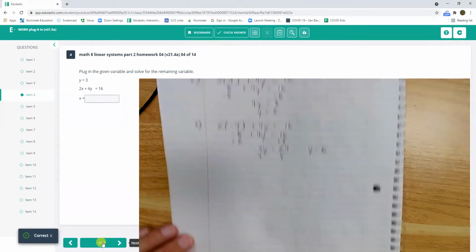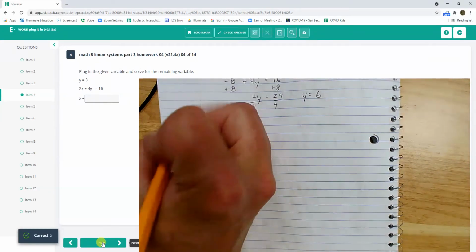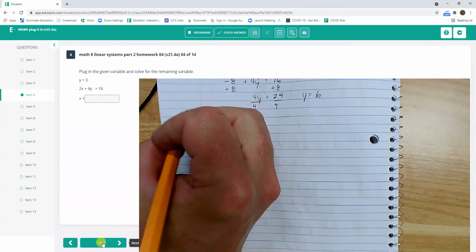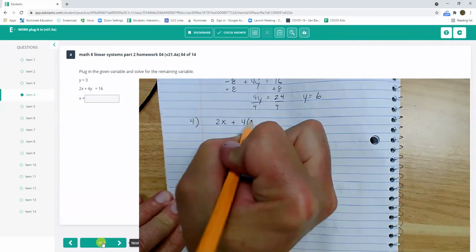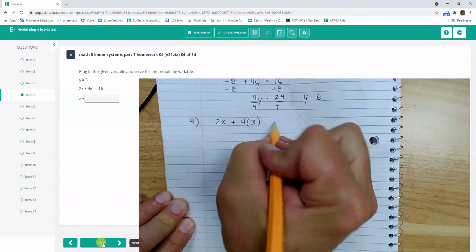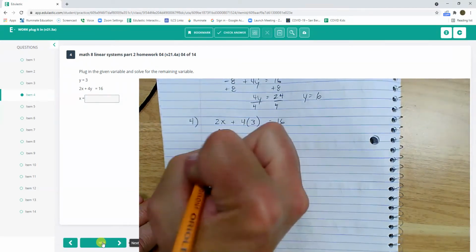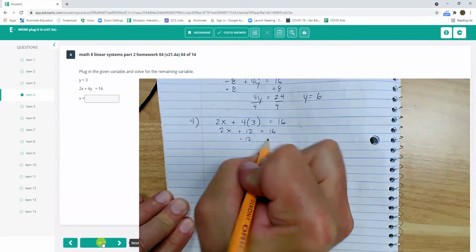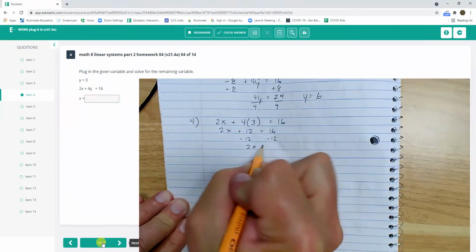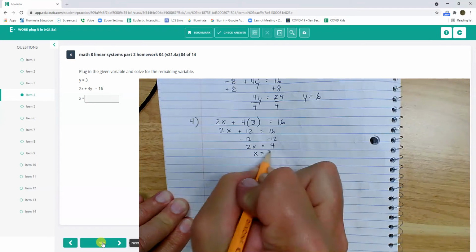Number 4. Y equals 3, so we have 2x plus 4y, y equals 3, equals 16. So 2x plus 12 equals 16, subtracting 12s. 2x equals 4, so x equals 2.